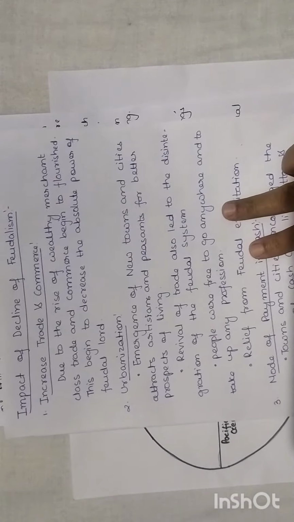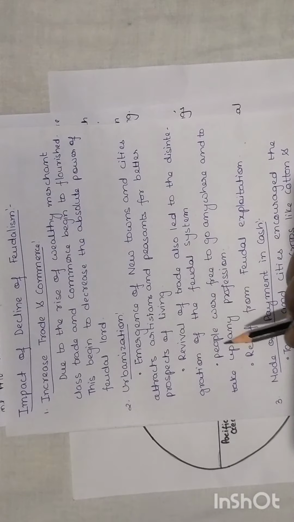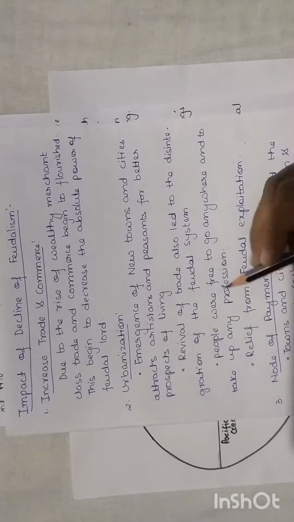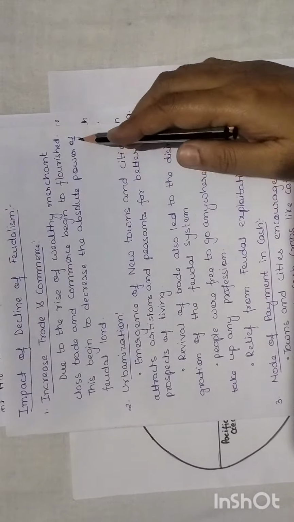So, the first point is the increase in trade and commerce. Due to the rise of the wealthy merchant class, trade and commerce began to flourish, and this began to decrease the absolute power of the feudal lords. The wealthy merchants were in society also. They had some standard, and they had their own way of doing business. That's why they were flourishing.